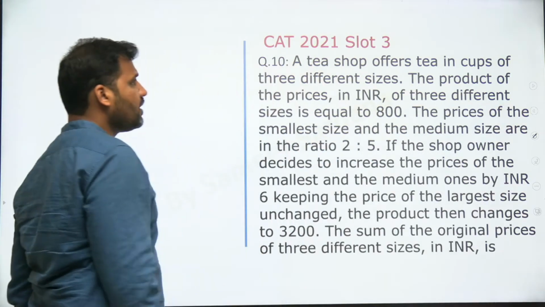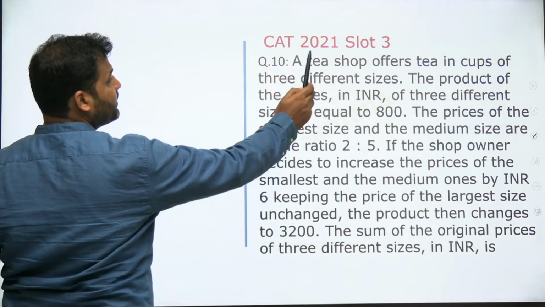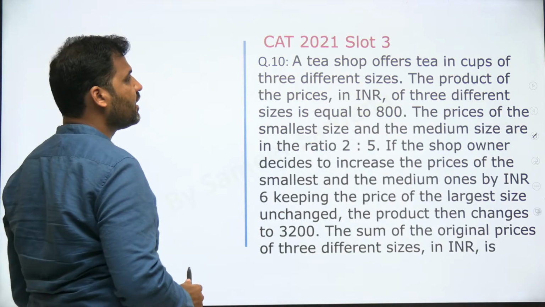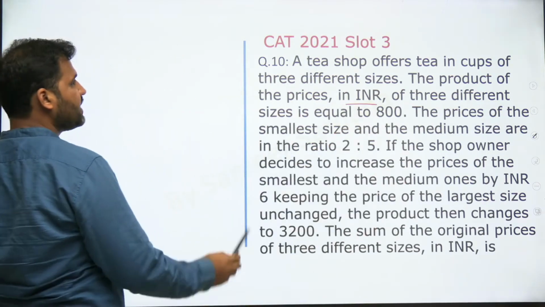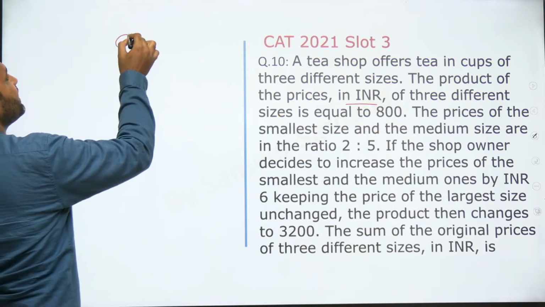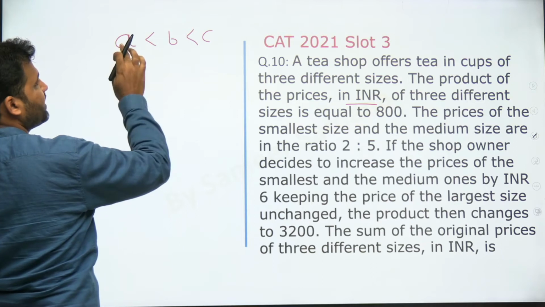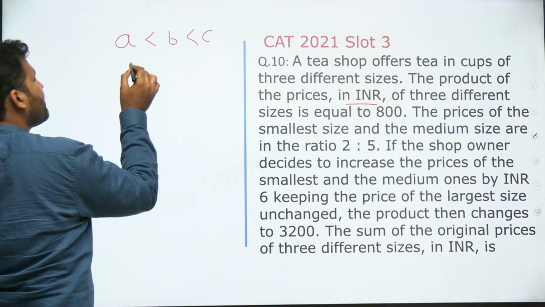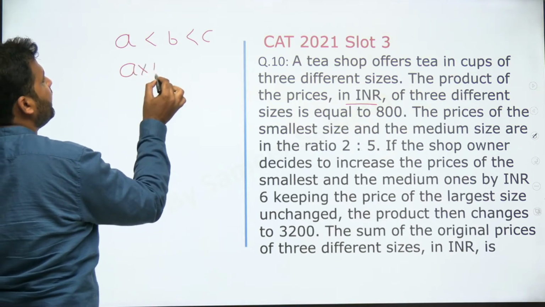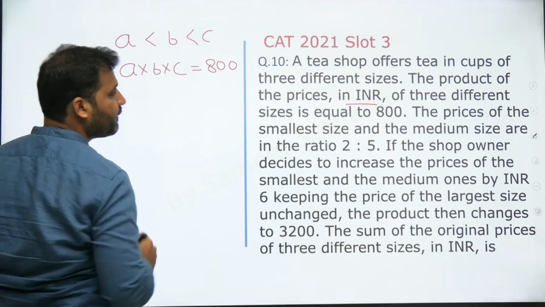Now, CAT 2021, question number 10. It says that a tea shop offers teas in cups of 3 different sizes. The product of the prices in rupees of the 3 different sizes. So let's say the 3 different sizes are A, B, and C. A is the smaller size, B is the medium, C is the largest. The product of the prices A into B into C is given to me as 800, right?